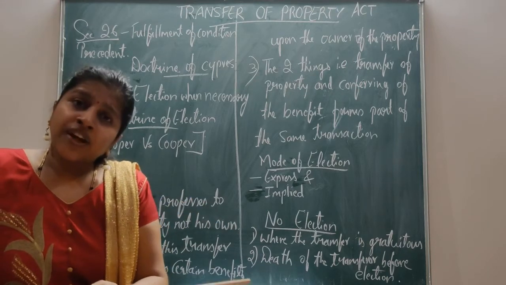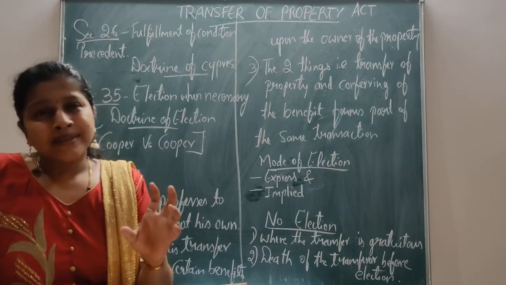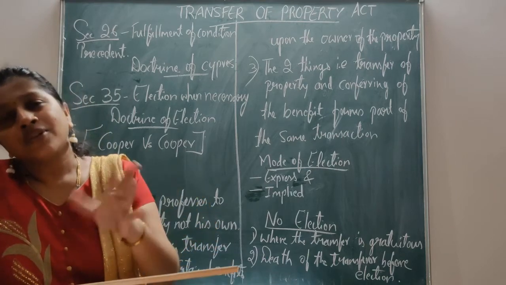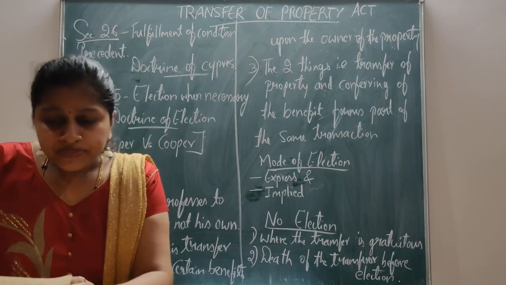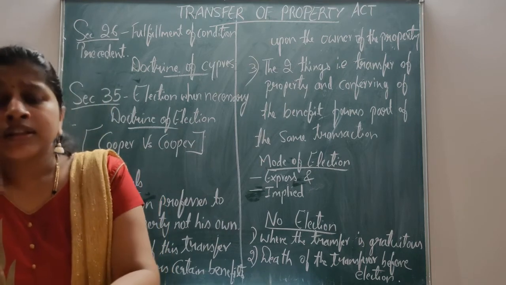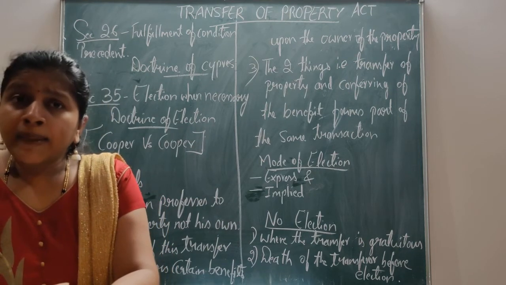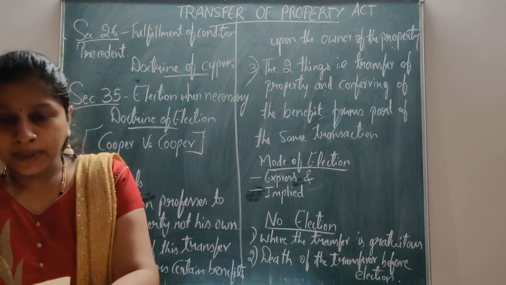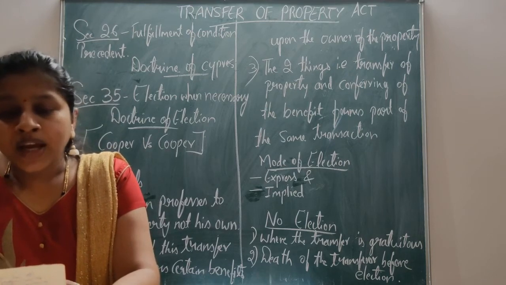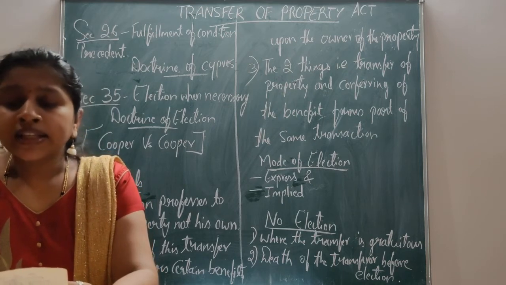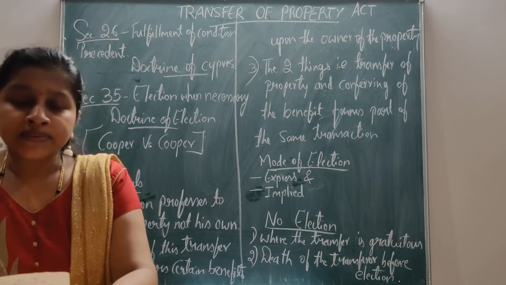Here section 35 applies only where the person professes to transfer a property not his own, but others' property. I will give you an example. A may profess to transfer a property to B which is owned by C, and also confer on C a benefit of ₹1000.